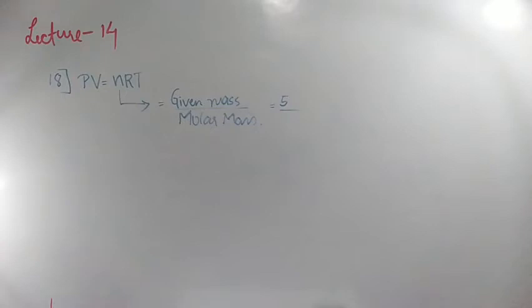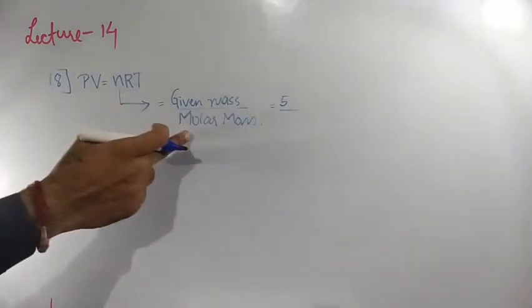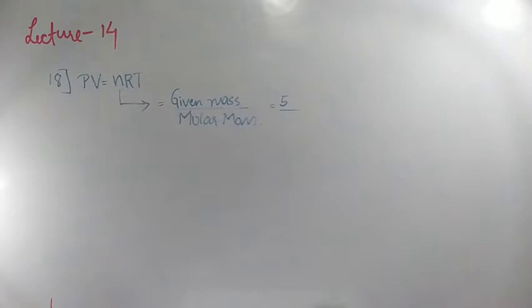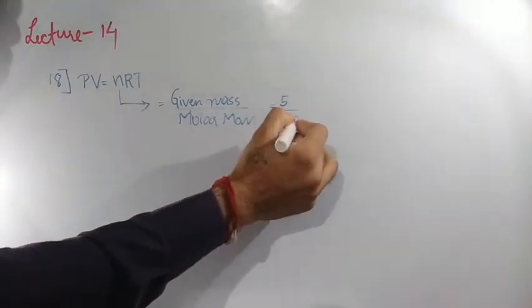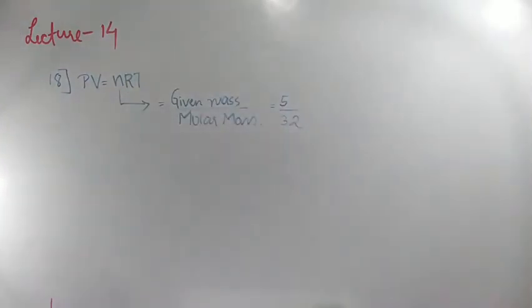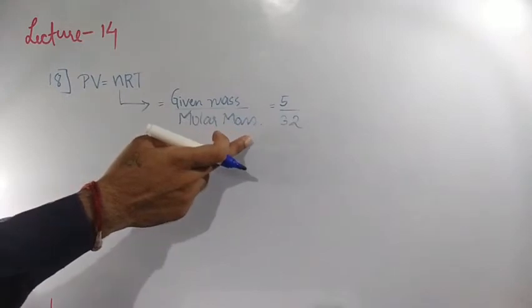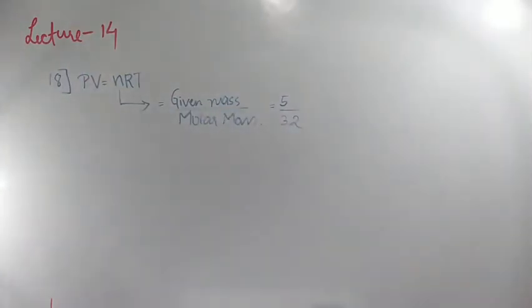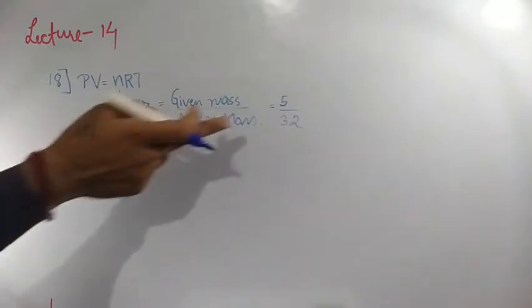So for oxygen, each atom will be having 16, but oxygen is a diatomic molecule, so molar mass is 2 times 16, which is nothing but 32. Clear? So in an oxygen molecule we will be having 2 atoms, correct? So diatomic molecule. So molar mass for oxygen is nothing but 32. Now simply substitute that 5 by 32 here.